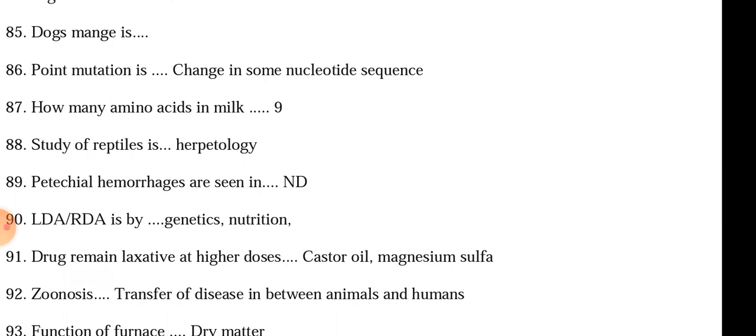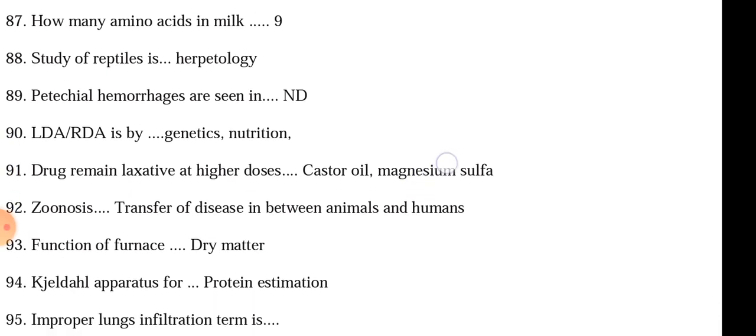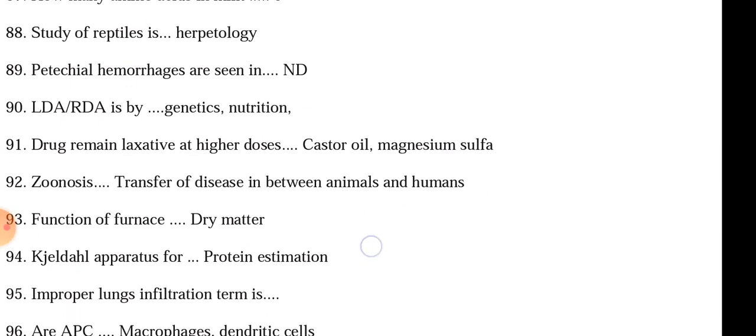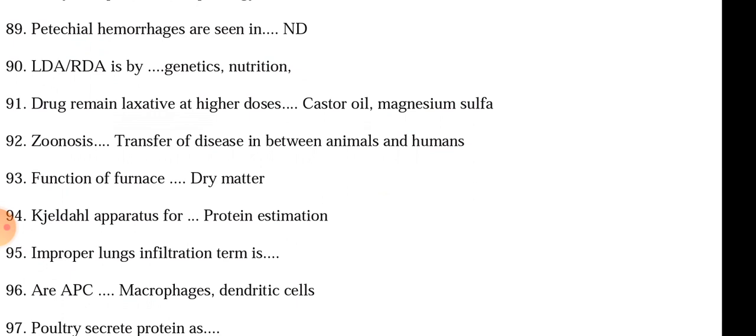Zoonosis is transfer of disease from animal to human. Function of furnace is to estimate the dry matter percentage. Kjeldahl apparatus is used for protein estimation. Improper lung infiltration is atelectasis.